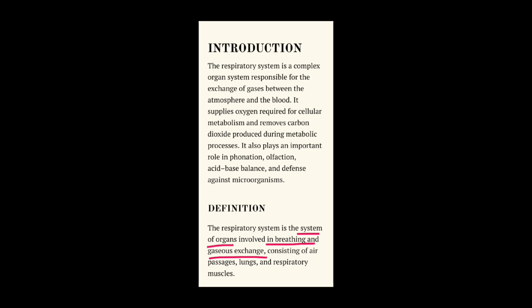Then next is gaseous exchange. Gas exchange in the lungs involves three main processes: ventilation, diffusion, and perfusion, occurring in the alveoli. Alveoli is a part of the respiratory system. What is happening in gaseous exchange? It moves oxygen from inhaled air into the blood and carbon dioxide from the blood into the lungs to be exhaled.